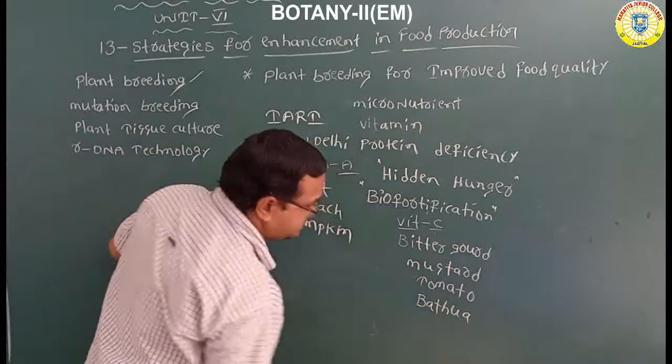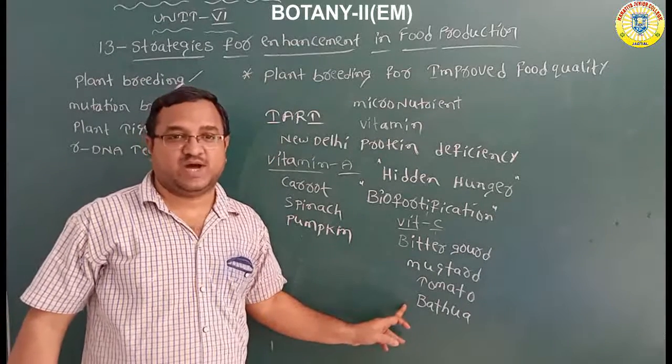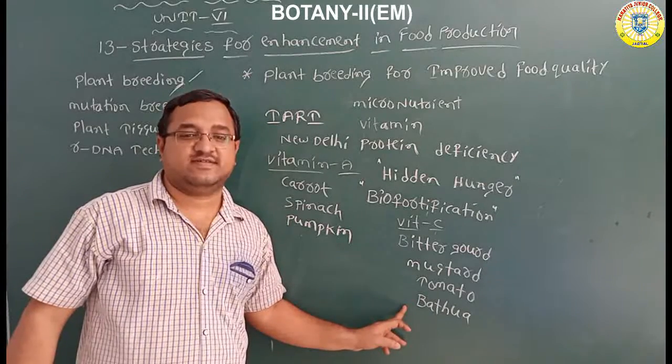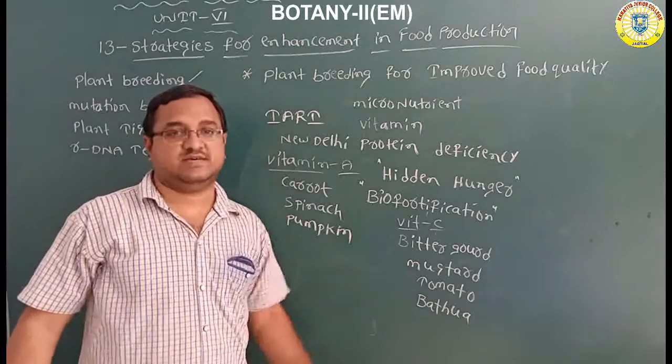Bathua is the king of green vegetables, which contains vitamin C.